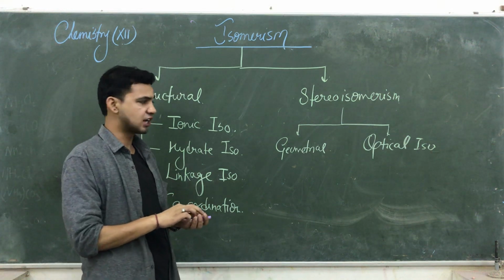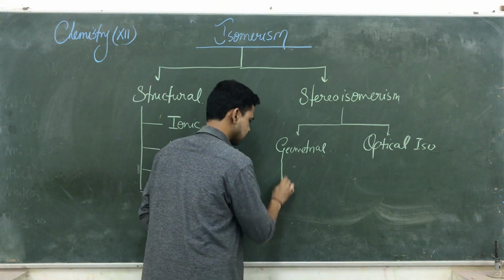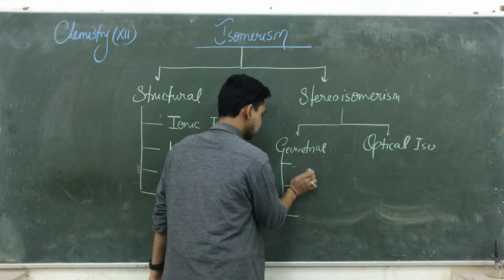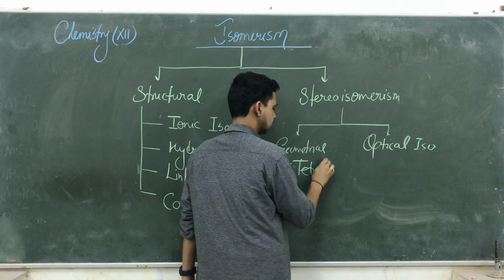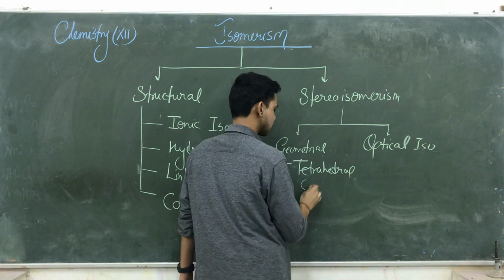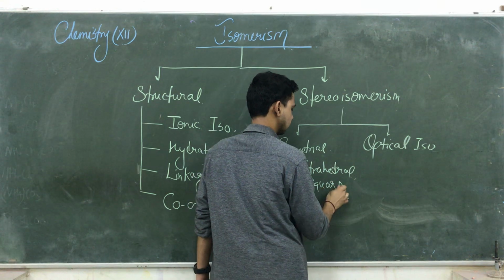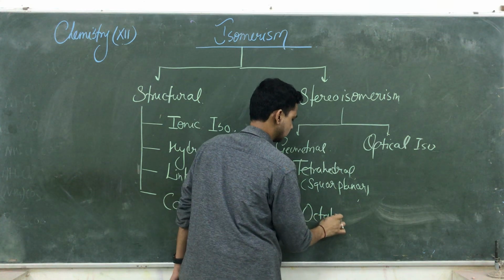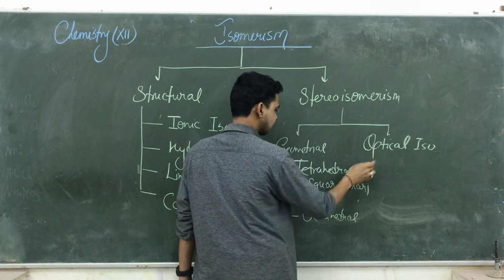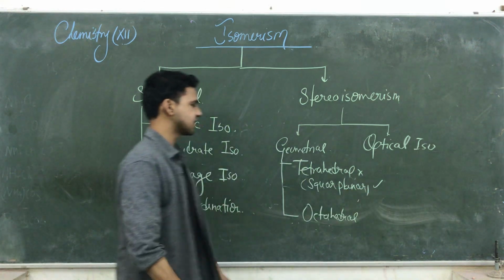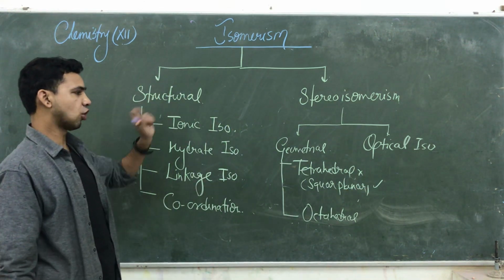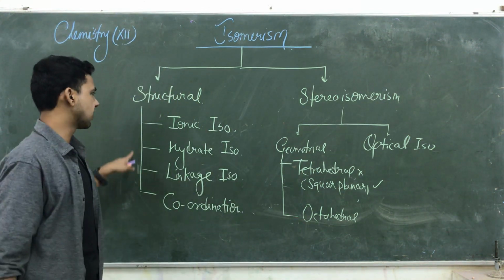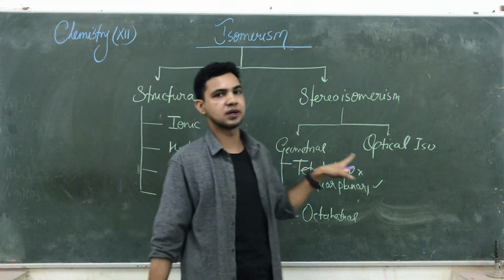Geometrical isomerism is further divided according to its structure. In your syllabus, 2 types of structure are there. The first one is tetrahedral, or you say square planar, and the next one is octahedral. Generally tetrahedral is not in your syllabus; square planar and octahedral are included. In optical isomerism, there are different types, but today we are going to complete structural as well as geometrical isomerism.